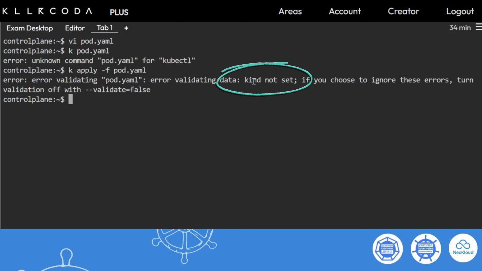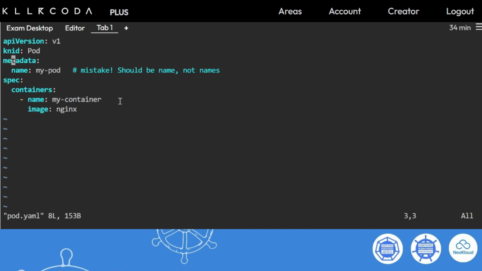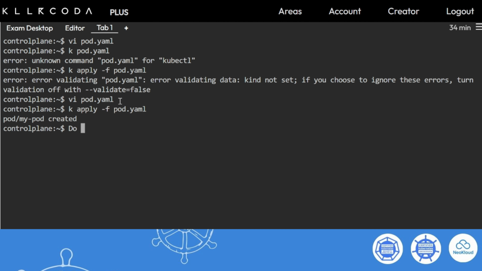So here you will directly know that kind is not set. So just go to the kind and make it kind, not KNID, in pod.yaml. And now I will make it do post. If you find some error message, comment it below.